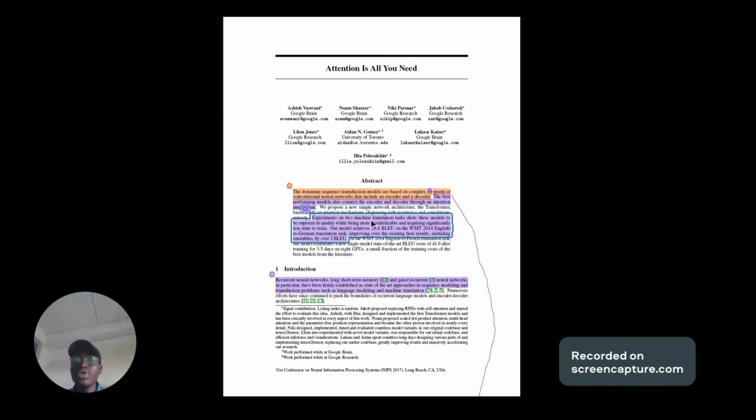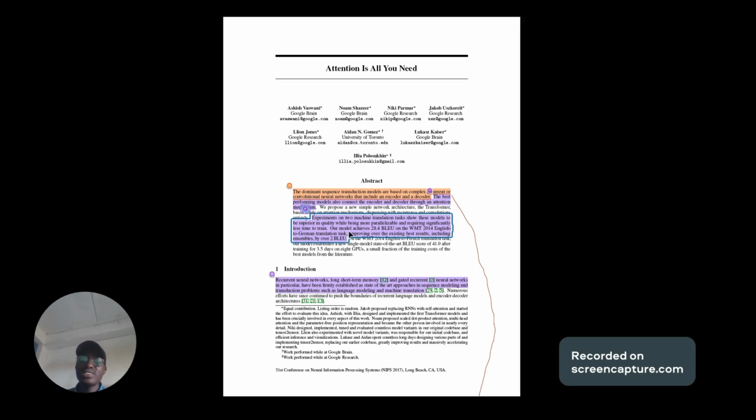Experiments on two machine translation tasks show these models to be superior in quality while being more parallelizable and requiring significantly less time to train. We will be seeing how it requires less time to train as we read this abstract further. Our model achieves a 28.4 BLEU score on the WMT 2014 English to German translation task.